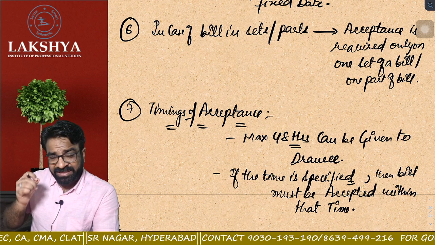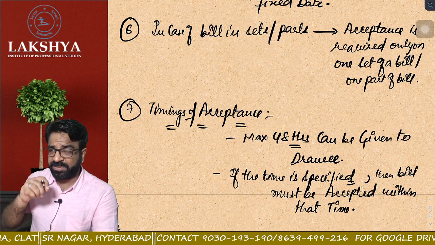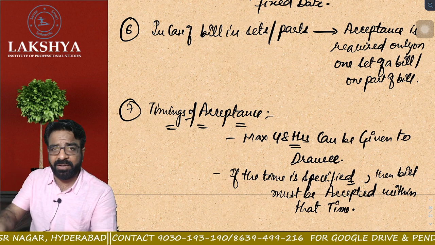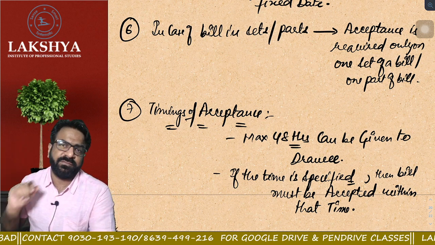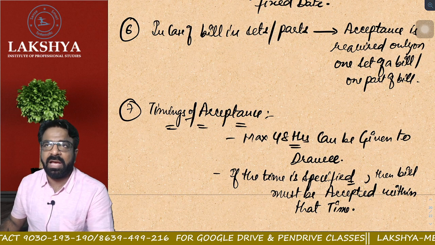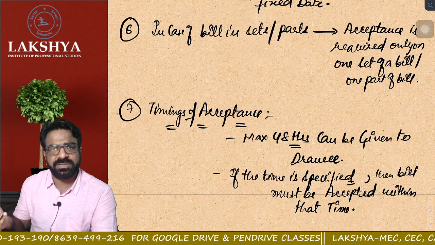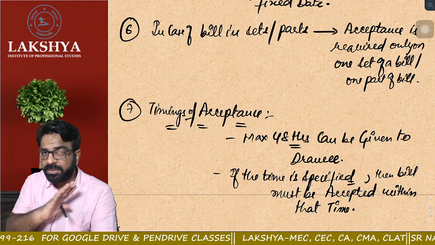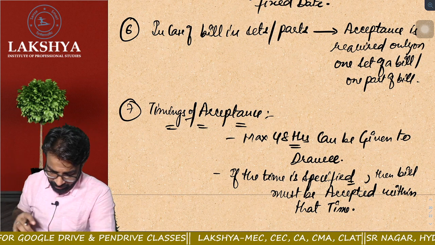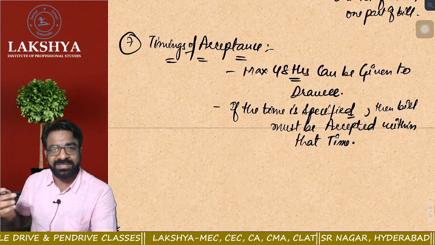Now, what do you mean by time is specified? I want him to accept the bill right now in front of me. Then you have to accept the bill in front of the drawer. Am I correct or not? I want him to accept the bill within 12 hours. Yes, possible. 36 hours, yes, it is possible. More than 48 hours? Absolutely not, not possible. Everyone clear or not? So this is called timing of acceptance of the bill.